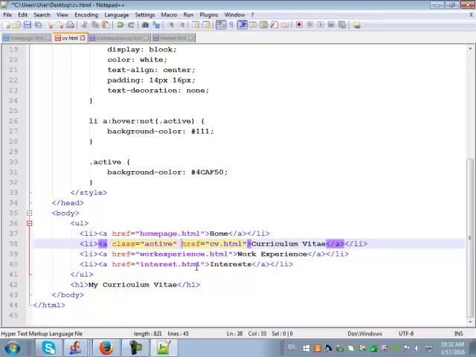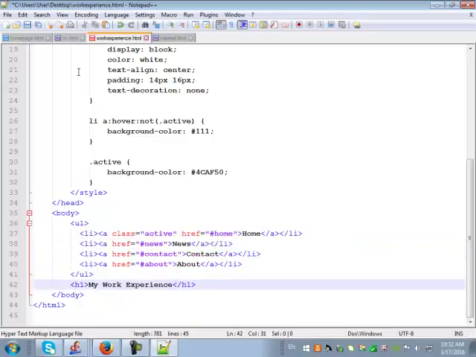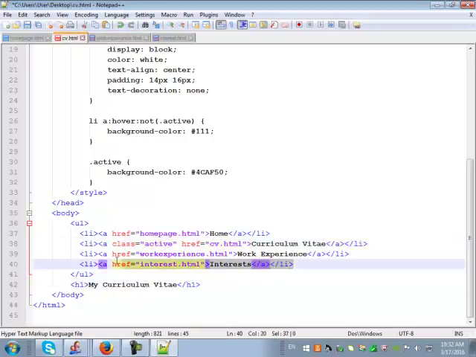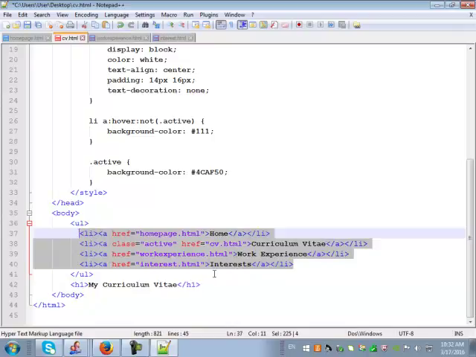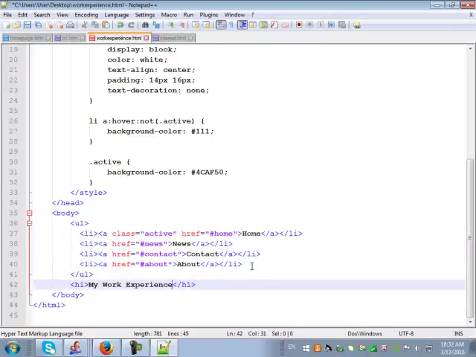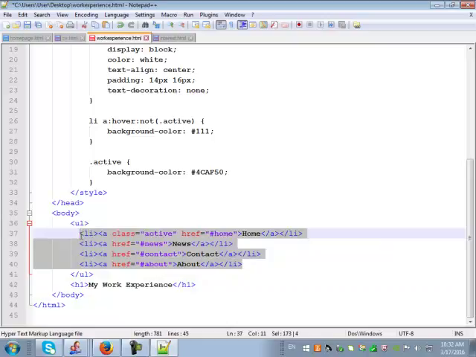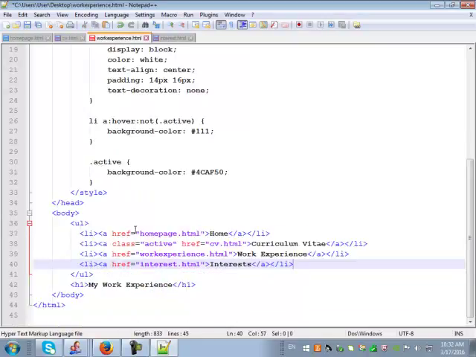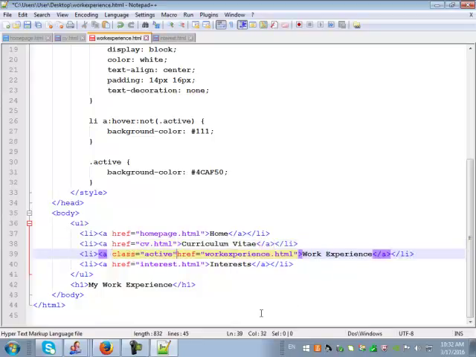I hope you are following, people. And click on this one, work experience. So oops, let me just copy this entire thing now. Again, copy the whole list, copy, and then highlight this list again, all the lists, and paste it again. And this one, the active page is what? The active page is not CV, but the active page will be work experience. So just put it here under work experience, class active. Done. And let's copy this again,